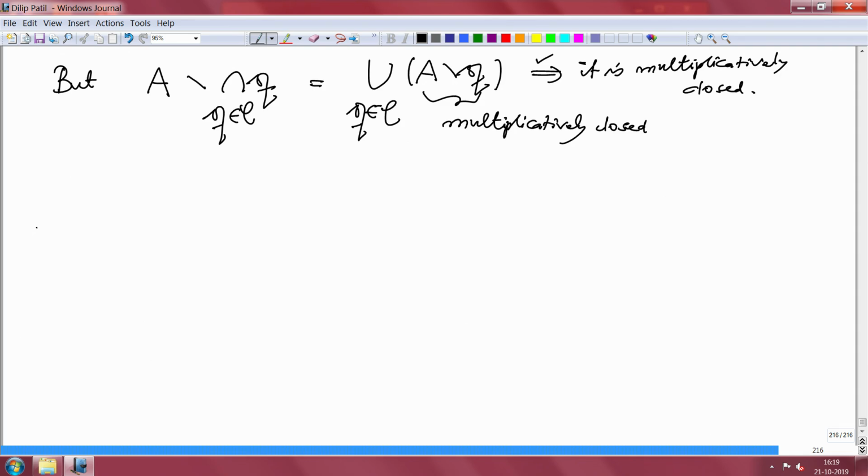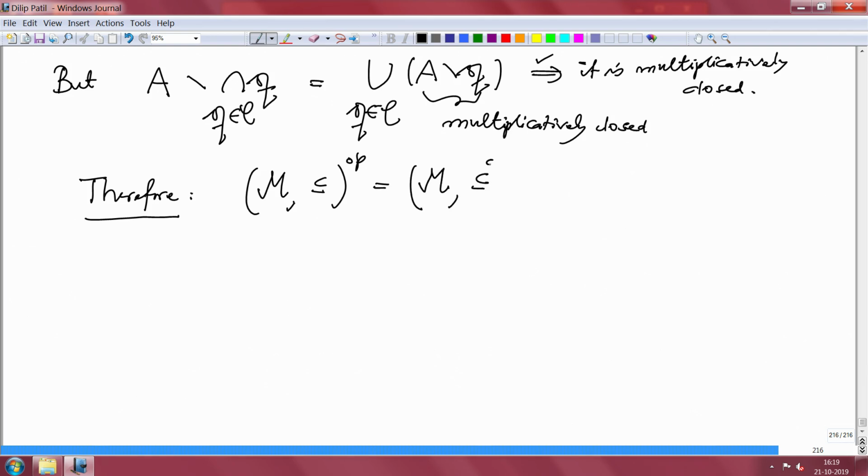So we have checked that C has a lower bound in M. Therefore if I take now the opposite ordered set, this is nothing but the same set, but the order is opposite. So inclusions will get reversed. That means any chain in this set, that minimal will become maximal. So therefore I can apply Zorn's lemma to this set.